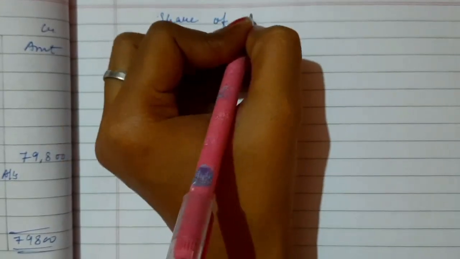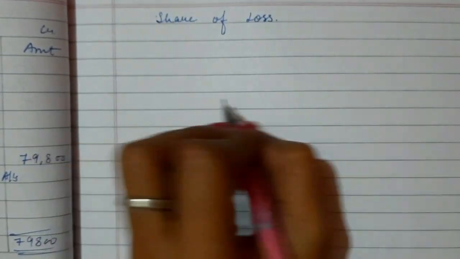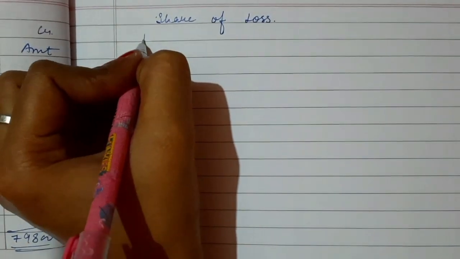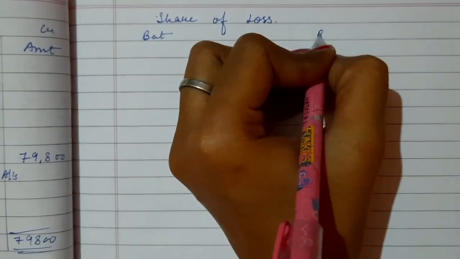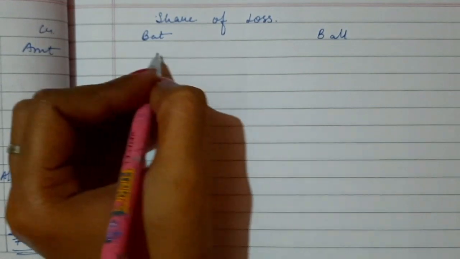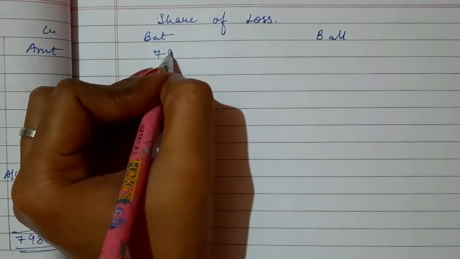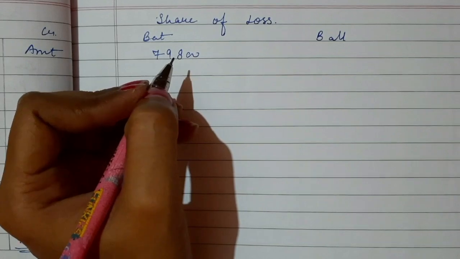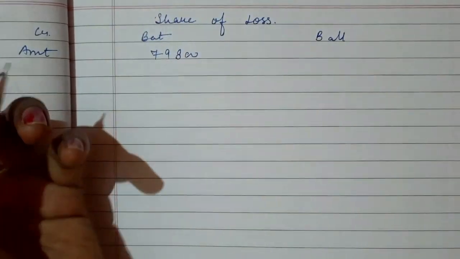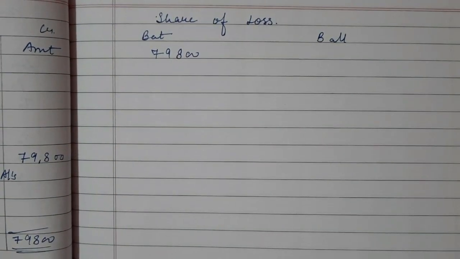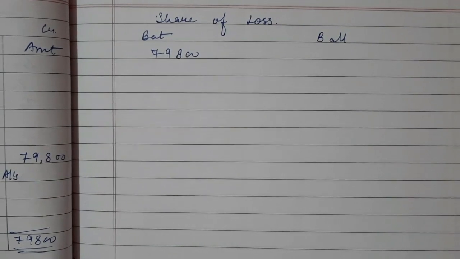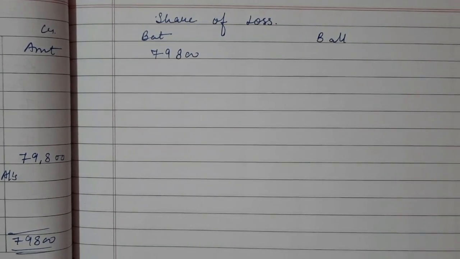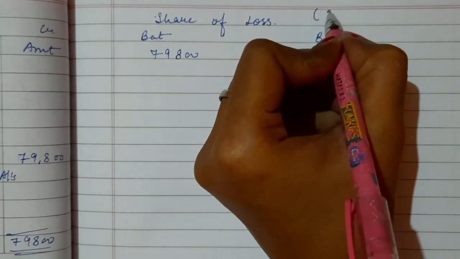So here I will show you the calculation of loss. So share of loss is, what is the profit sharing ratio? It is 2:3. Yes, for bat it's 2/5 and for ball it's 3/5. So 79,800 into 2/5, and for ball it's 79,800 into 3/5.